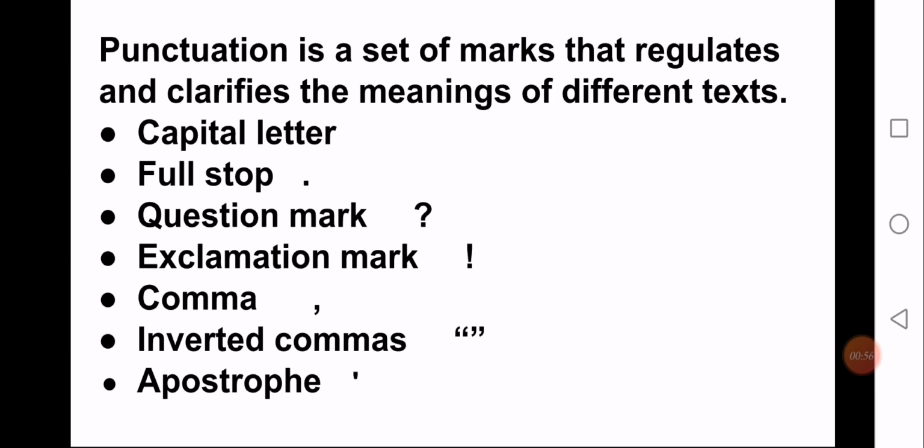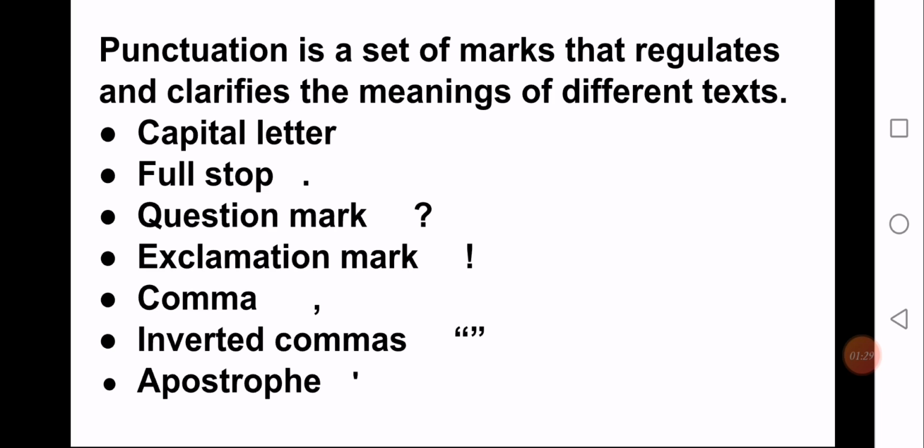that a full stop is used at the end of a sentence which is giving us simple information. Then we discussed the question mark, that all the sentences in which you are asking something from someone end with a question mark, and all the sentences which start with questioning words such as when, where, why, what, how, and also may, can. So all these sentences end with a question mark.